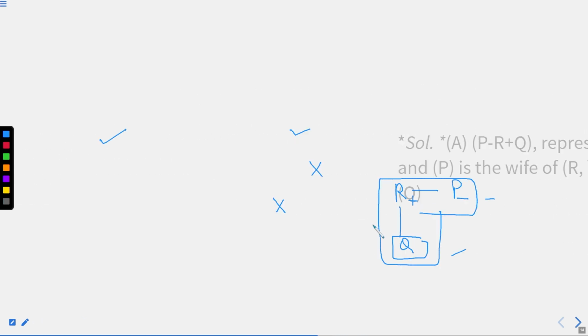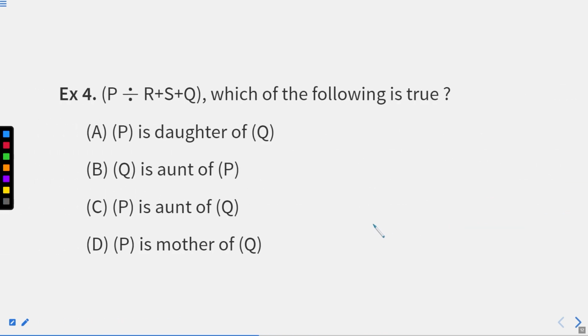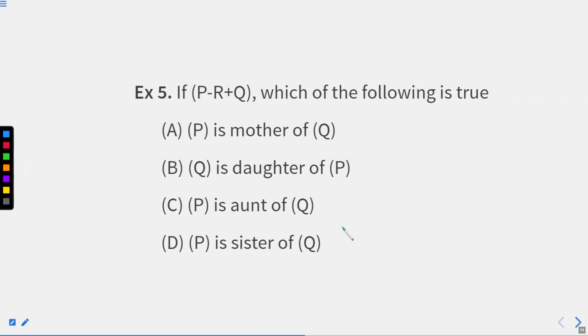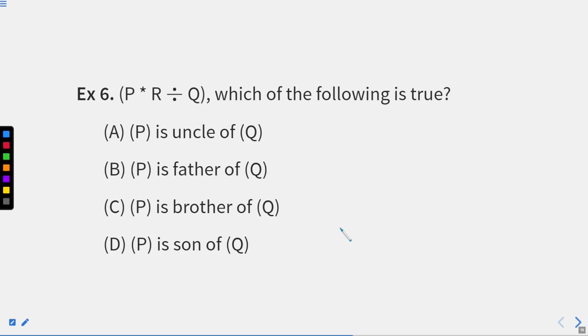I'll just revise by going back in this video part, right? For star it means brother, and for divide it means daughter. It means P is brother of R, and R is daughter of Q. I hope this part is clear.